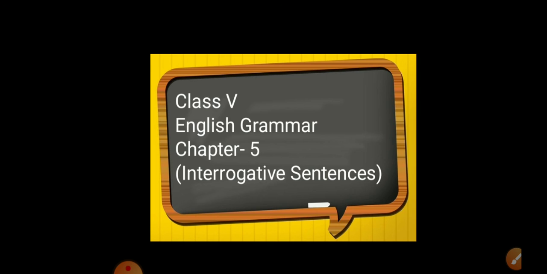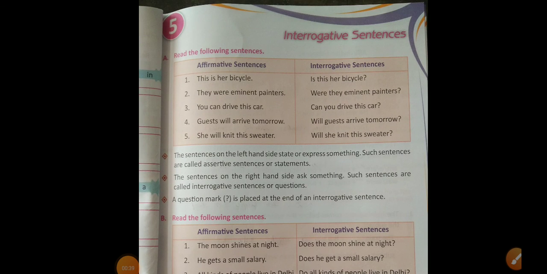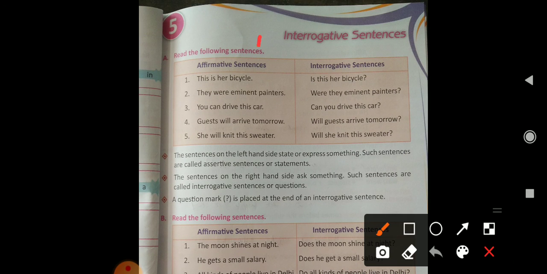Students, till now we have completed our chapter number 1 to 4. Right? I have explained everything in our previous videos, and in today's video I'll give you chapter number 5. So without any delay, take out your grammar book and open chapter number 5. I hope you have opened it, and the name of the chapter is Interrogative Sentences.